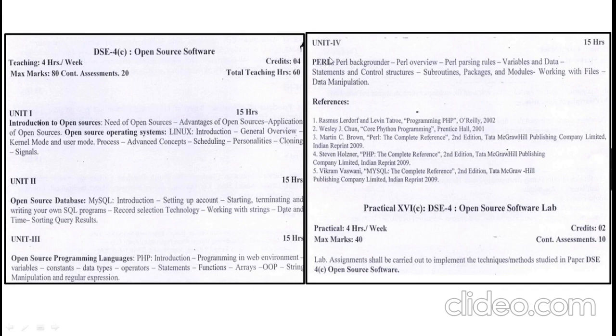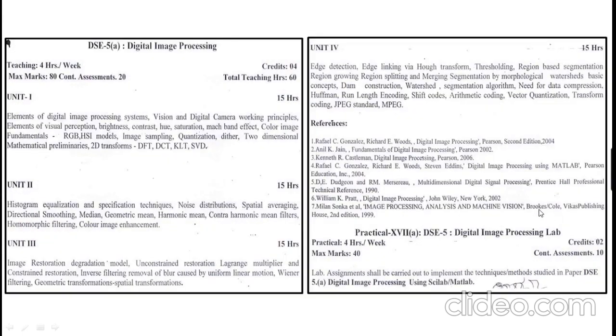And in the fourth unit, you can study the Perl language. These are the reference books. You can refer to these books for open source software. Based on this subject, you will have the open source software lab for 50 marks.